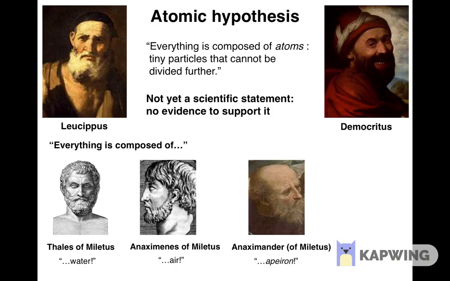Yet another philosopher, Anaximander, you guessed it, from Miletus as well, argued that everything is made from a hypothetical substance he called apeiron. Don't ask me what that is. None of these claims are true, of course. The atomic hypothesis, however, ultimately proved to be correct.